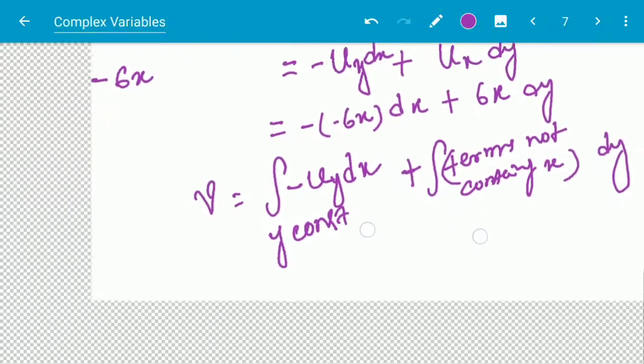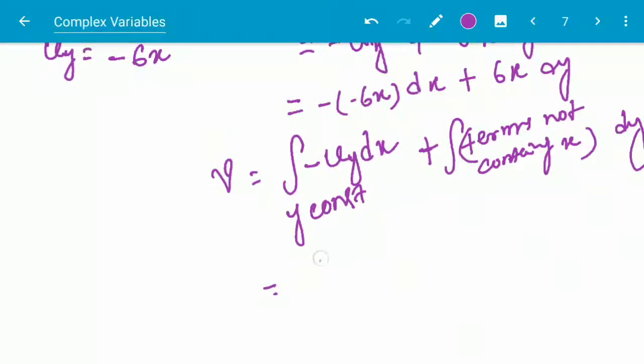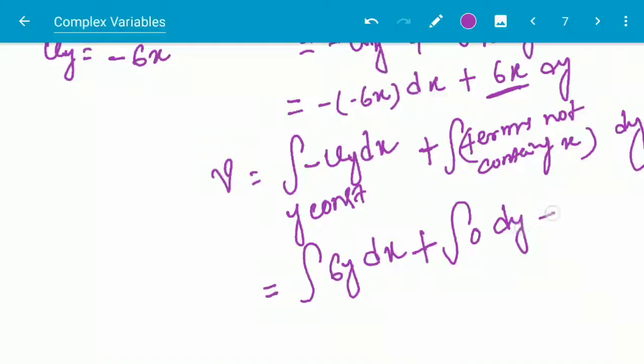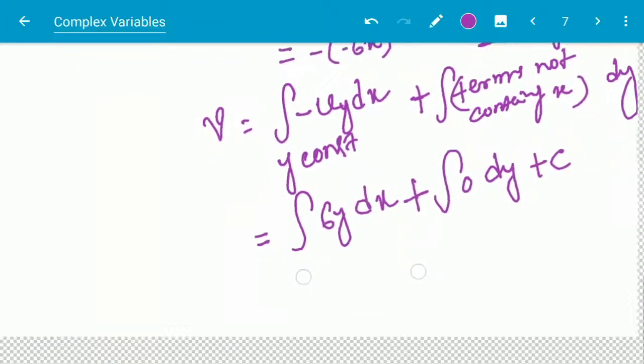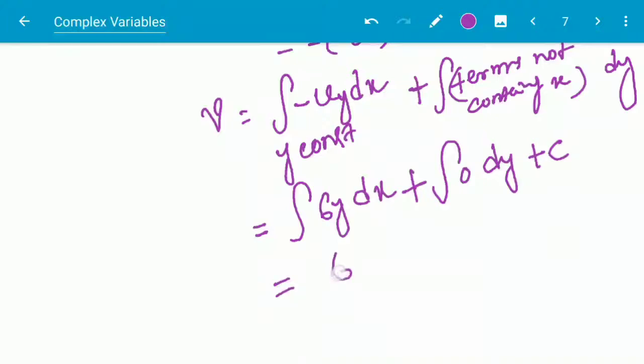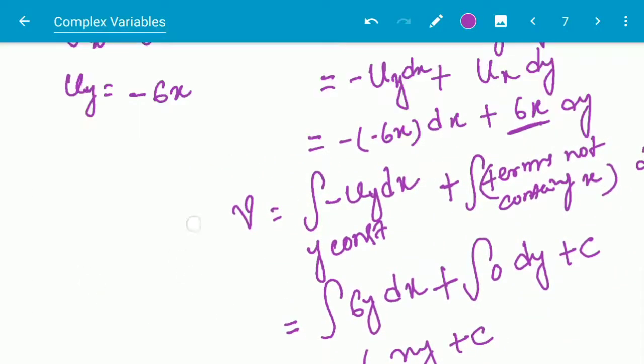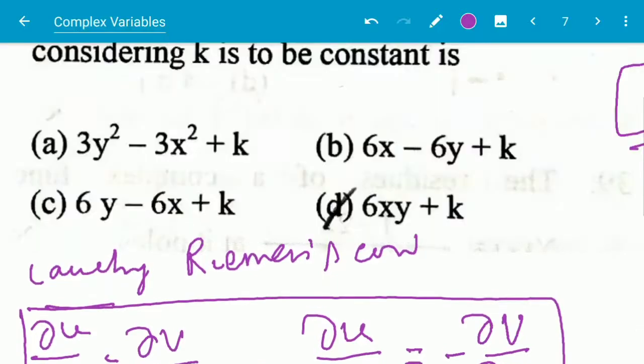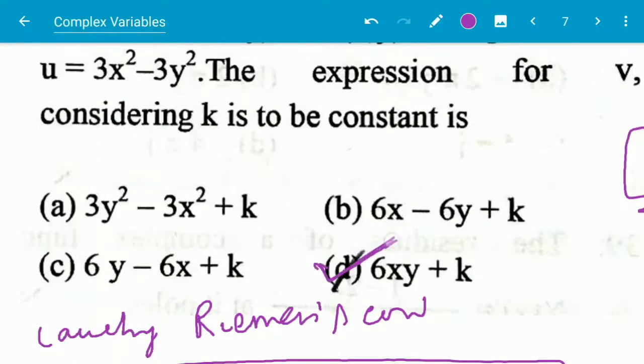So it will be 6y dx plus, not containing x, it is containing x, so 0 dy, plus c. So it will be 6xy plus c, the constant. So the v value is 6xy plus constant. So here option D is the correct answer, that is 6xy plus k, the constant value.